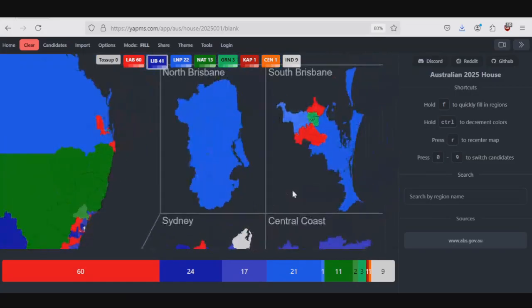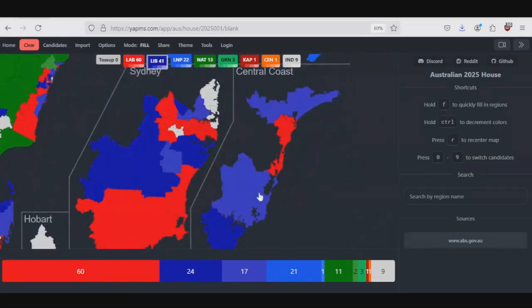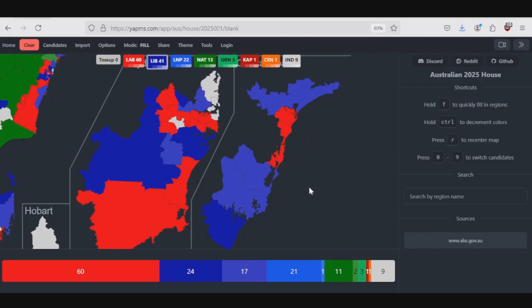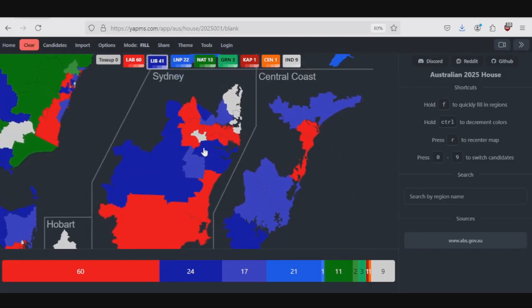Another one is up here on the Central Coast, Shortland and Dobell. Actually, the other way around, Dobell and Shortland. I've given Dobell here to the coalition, despite the fact that Shortland is on a smaller margin, just because it looks nicer, because it's close to Robertson here. Those are another two which are absolutely under threat. And then we have Werriwa here, which I don't think any of the MRPs are pointing to Labor in trouble. The margin is a bit smaller than some of these other seats, I believe.